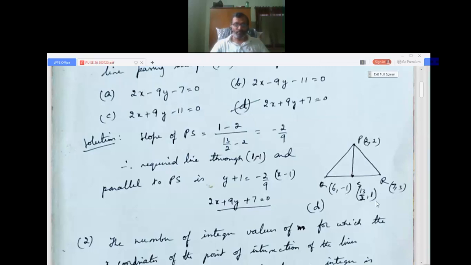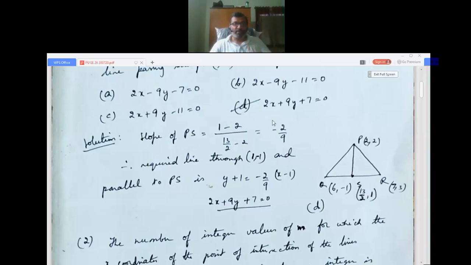that is 1. So once we get the coordinates of S, we find the slope of PS. That is difference in y by difference in x. Here I have taken (1 - 2)/(13/2 - 2). It can also be taken as (2 - 1)/(2 - 13/2), and we got the answer as -2/9.